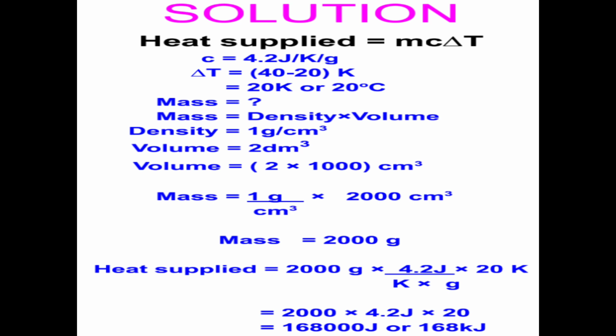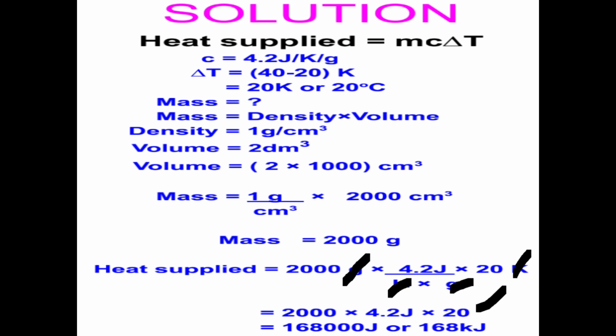Okay, now we have our values clearly. The heat supplied is equal to the mass, which is 2,000 grams, times the specific heat capacity, which is 4.2 joules per Kelvin per gram, times the temperature change, which is 20 Kelvin. We cross out the similar units: grams cancel with grams, Kelvin with Kelvin.